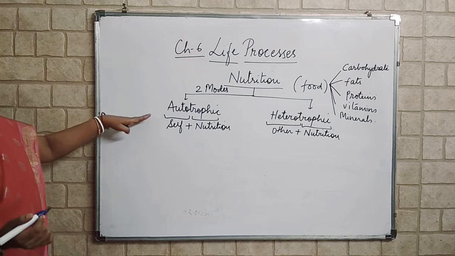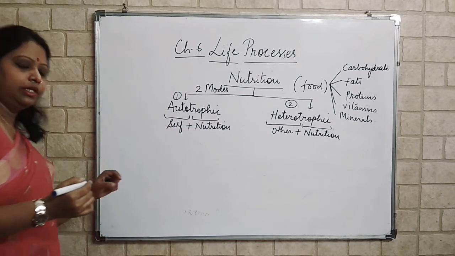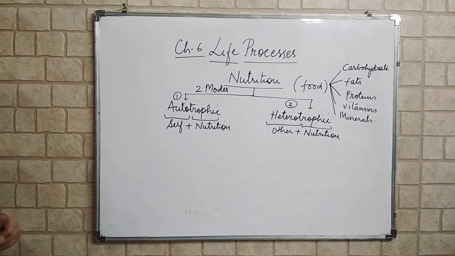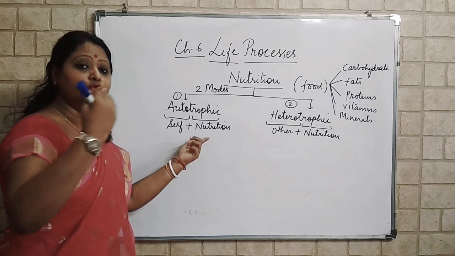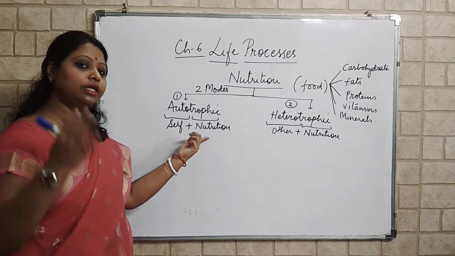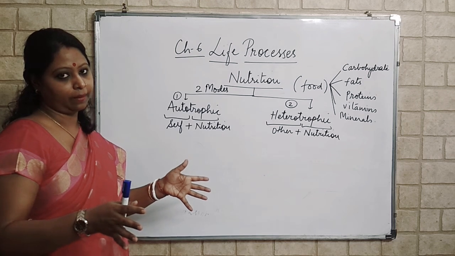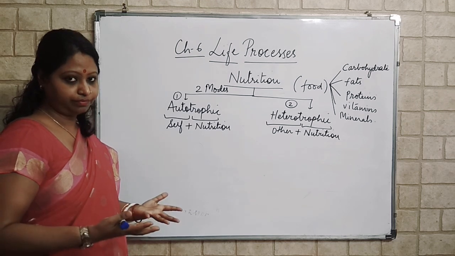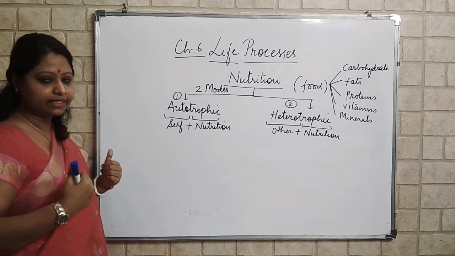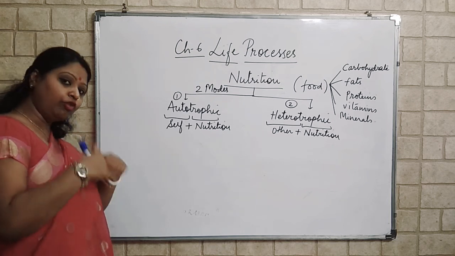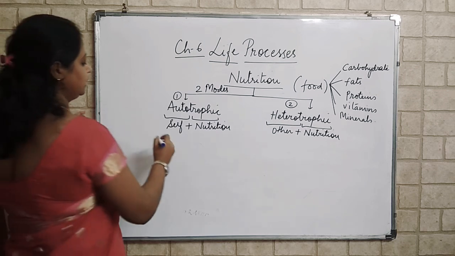So let's concentrate first on the first type, autotrophic, and then the second type, heterotrophic. We will begin with the autotrophic mode of nutrition. What happens here? The organism can prepare its own food by using inorganic substances present in the atmosphere or surroundings. From the environment they collect the necessary inorganic materials and convert them into organic ones. This is done specifically by green plants.